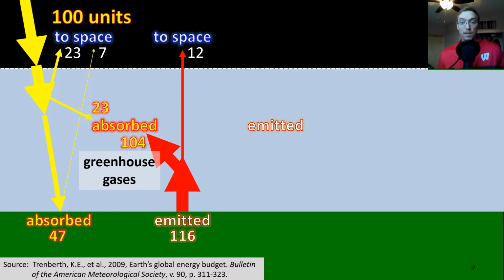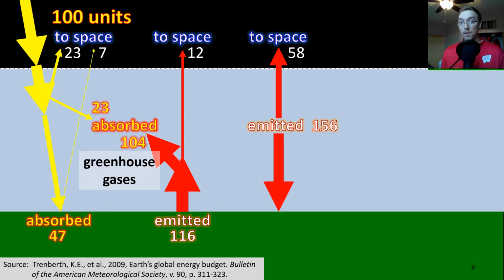So let's see what that looks like. So our atmosphere emits another 156 units of energy. 58 of that radiates out to space.